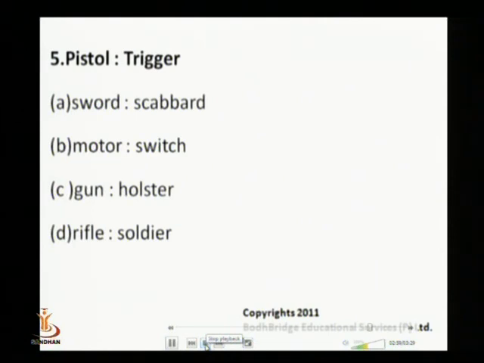And a trigger is a small projecting tongue in a firearm that actuates the mechanism of the pistol. But a scabbard does not actuate the mechanism of a sword, neither does a holster do that to a gun, nor soldier and rifle. But a switch actuates the performance of a motor. Hence, that's the correct answer.